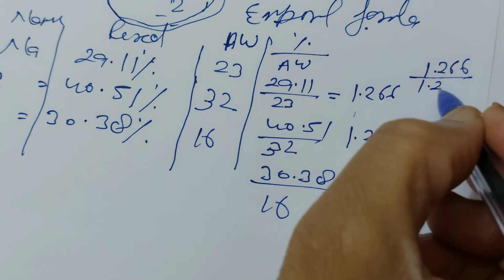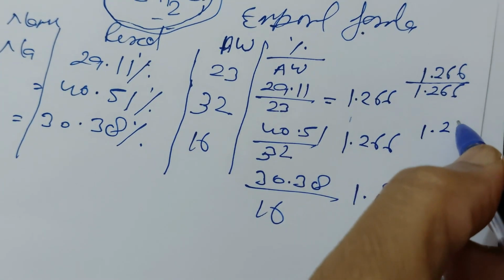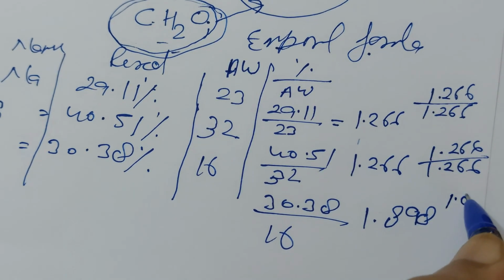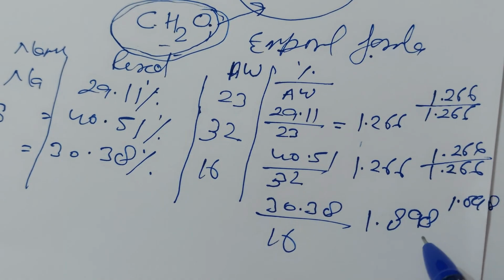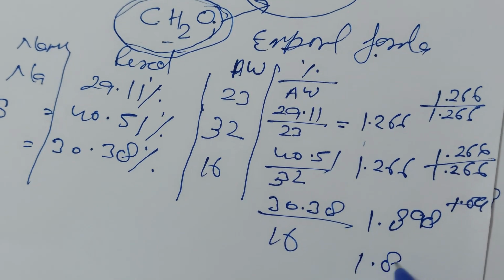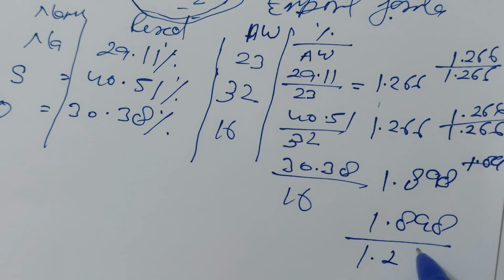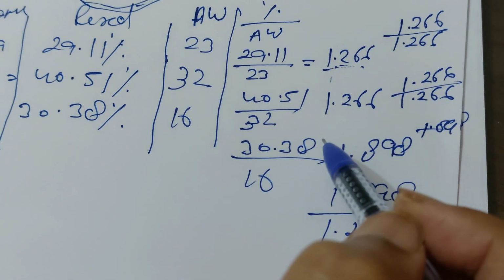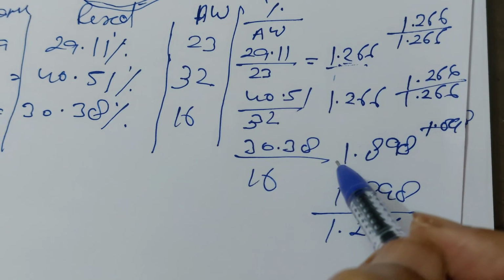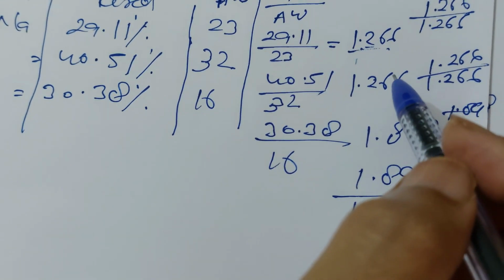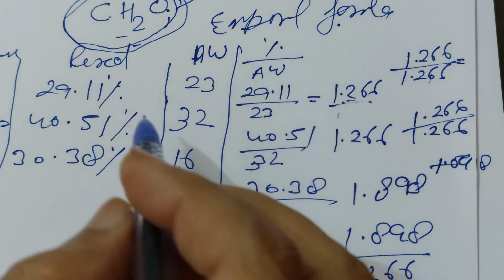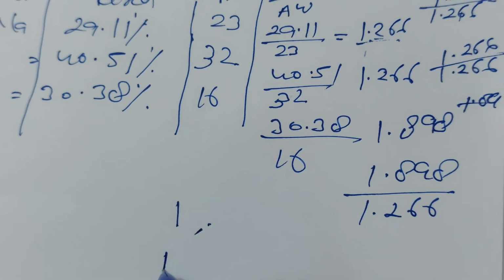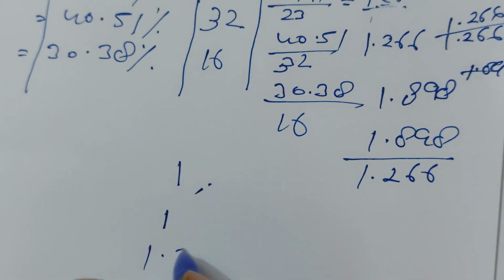1.266 divided by 1.266, and 1.266 divided by 1.266, and 1.898 divided by 1.266. Divide the result by the smallest value, then you can get it easily. The value in the first is 1, the value in the second is 1, and the value in the third is 1.5,